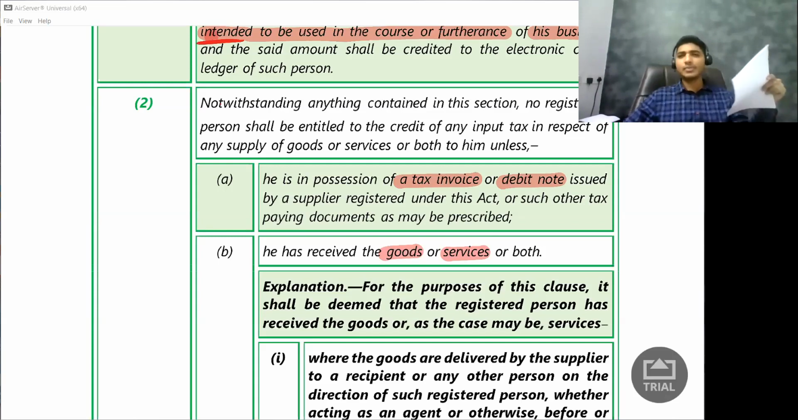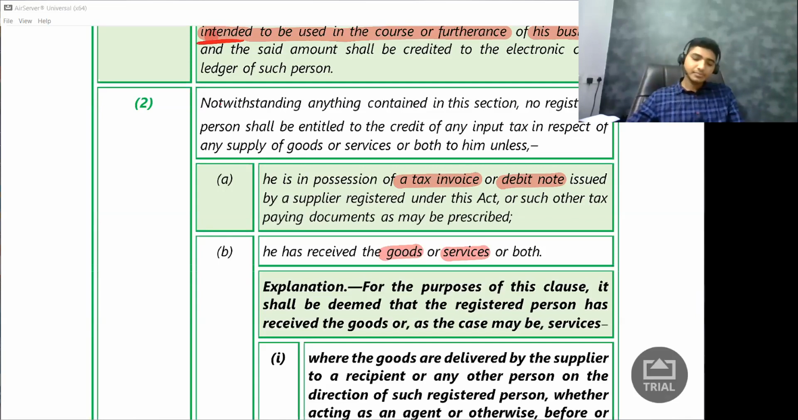The law says no, because one condition you satisfied, but you did not satisfy the other. What is the other condition? I do not have the goods with me. So only after I receive the goods. Let us say after 2 months I receive this, then after 2 months I can take the benefit, but not today. Clear? So I need to have the tax invoice, and I should have received the goods or the service. These are the two conditions we studied.